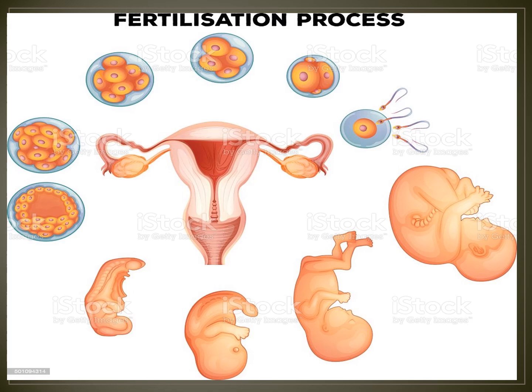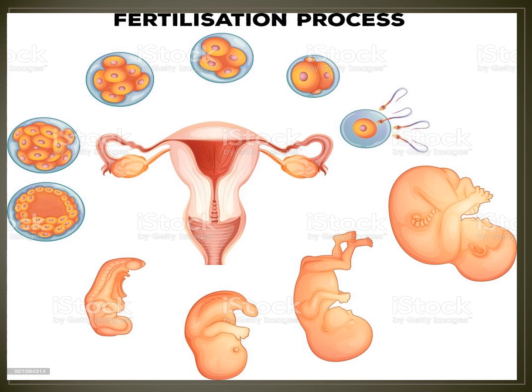The sperm move towards the egg. One sperm comes in contact with the egg and enters into the egg. Not all enter into the egg, only one sperm enters.